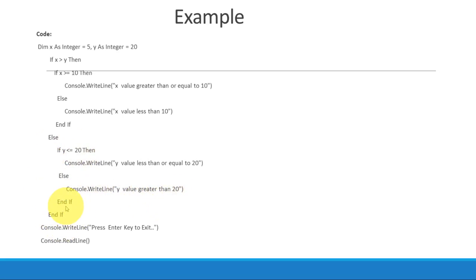This way, every if will get ended with end if. And at last, Console.WriteLine "press enter to exit" and Console.ReadLine. So this is how if within if works. You can write an if within an if, and you can also write an if within the else part.